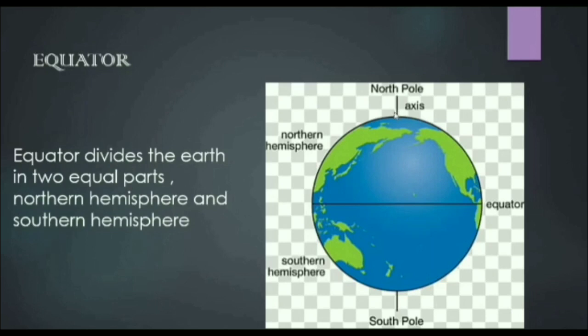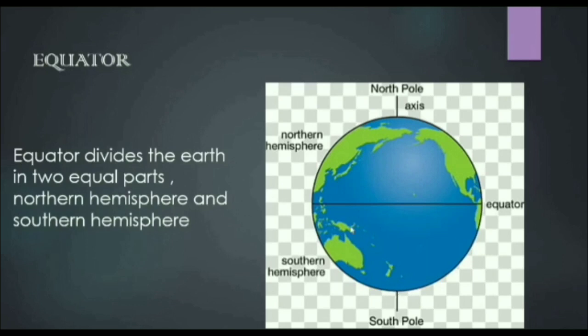The pole which indicates the pole star is called the North Pole, and the other is called the South Pole. These 2 are the reference points.